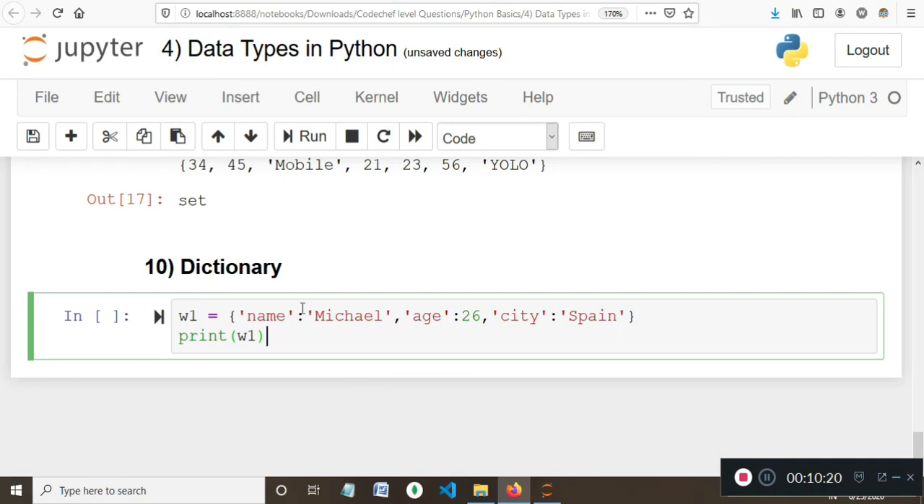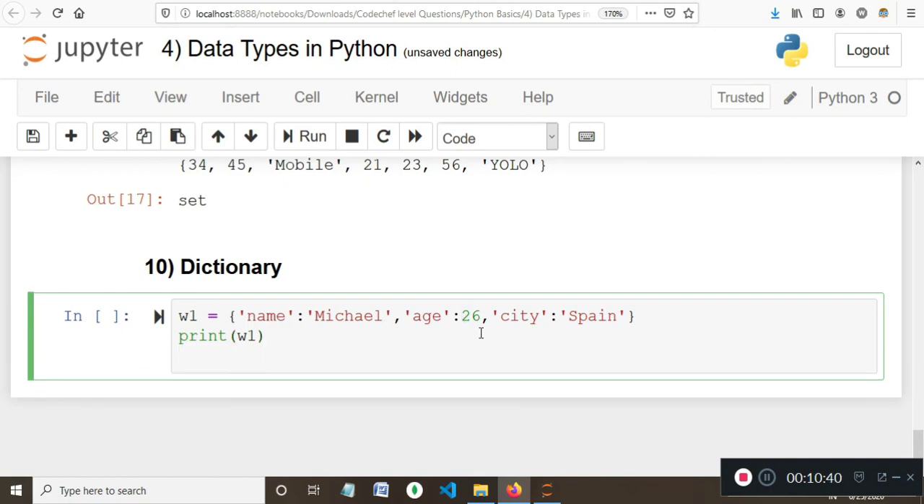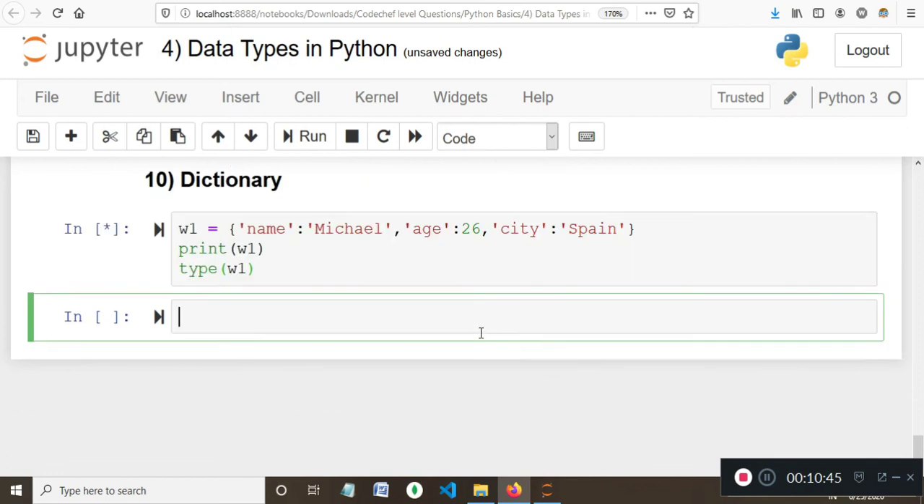So here, as you can see, name is a key whose value is Michael, age is again a key whose value is an integer, and city is again a key whose value is Spain. Since name, Michael, age, city and Spain were strings, I've enclosed them in single quotes, and age being an integer value does not need any enclosing. Now if I check the type of w1, I should be getting dict.